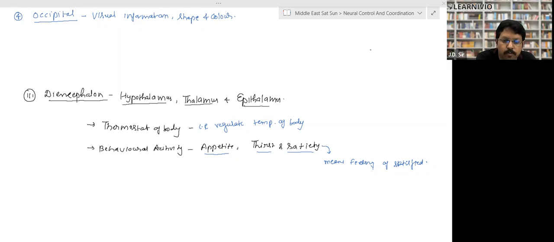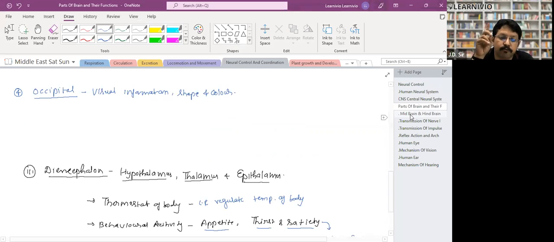So I'll move on to the next topic. We have studied the forebrain. Now we are going to study the midbrain and hindbrain.